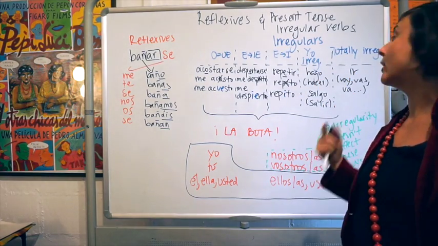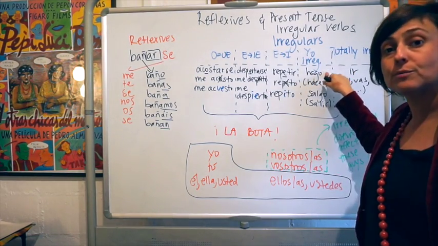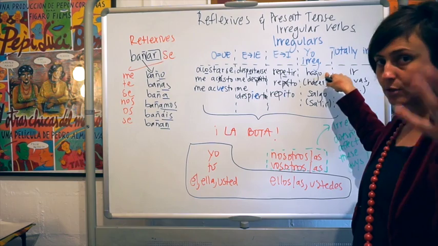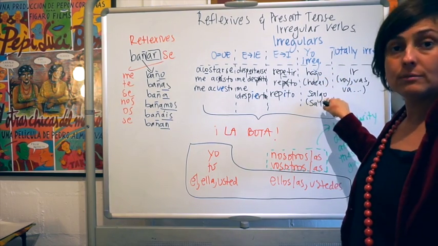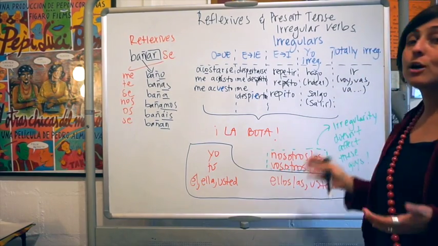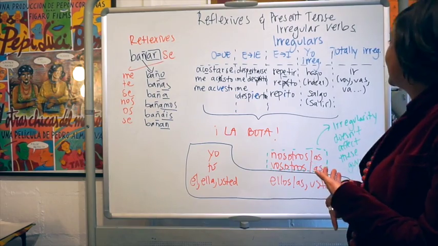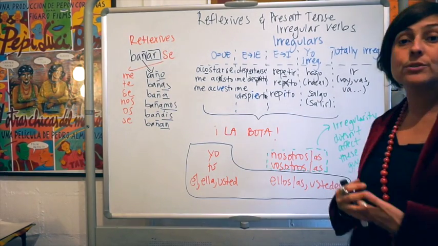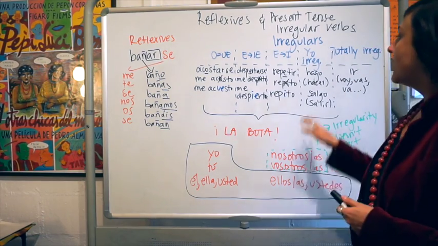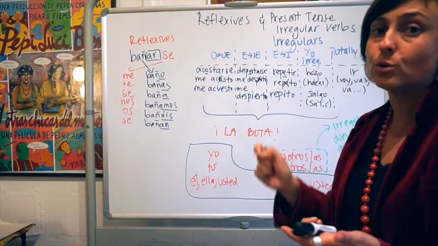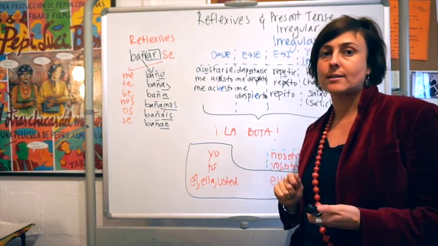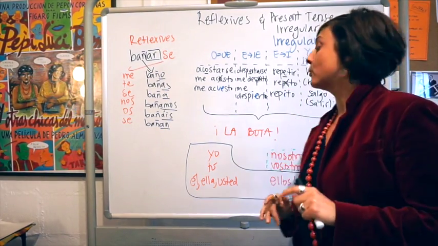And there are some that are irregular only in the first person. For example, hago, which comes from the verb hacer, to do. You say yo hago, I do, pero tú haces, él hace, it continues to be normal. Salgo, I go out. From salir, yo salgo, pero tú sales, él sale. And there are some that are completely irregular, and that's just how life is. Ir, which is a very useful and common one, to go. Yo voy, tú vas, él va, etc. Alright? So these are the groups. Again, keep a note where every time you find a new verb that follows a pattern, you write it down in your list. So at least visually speaking, you have it more organized.